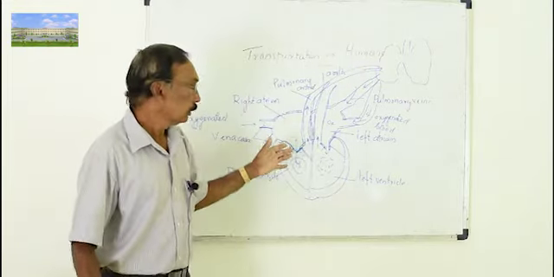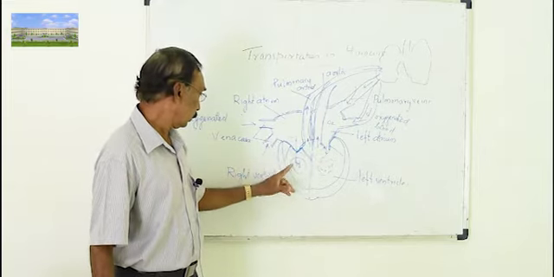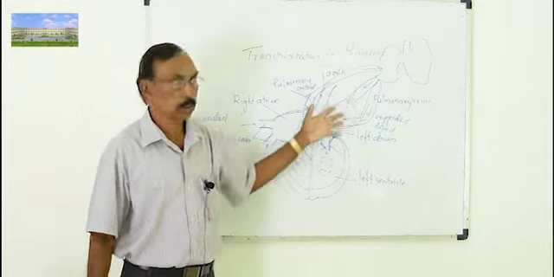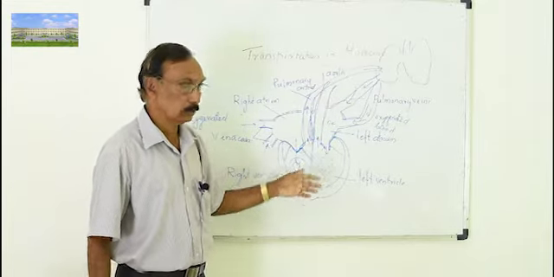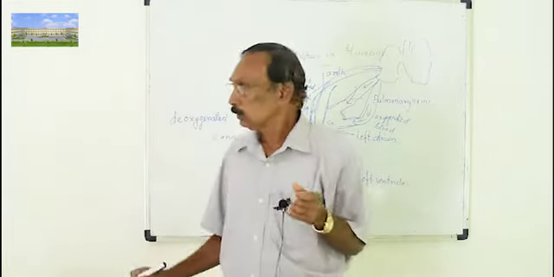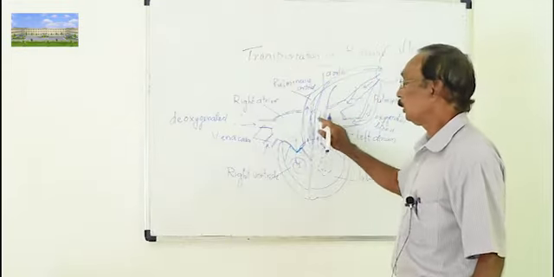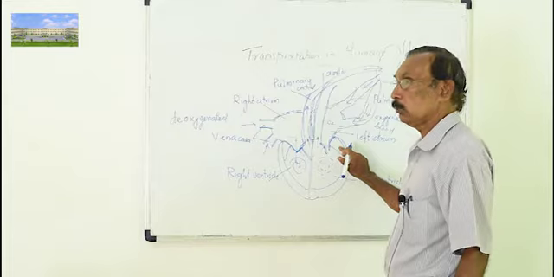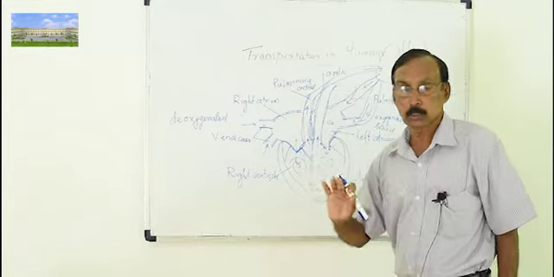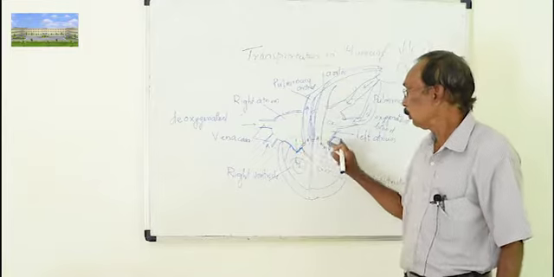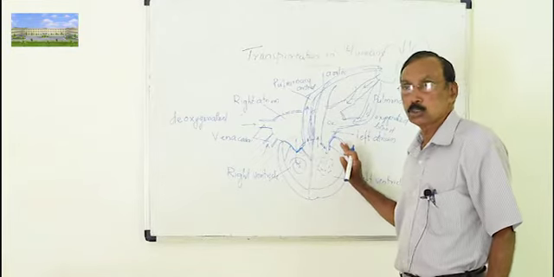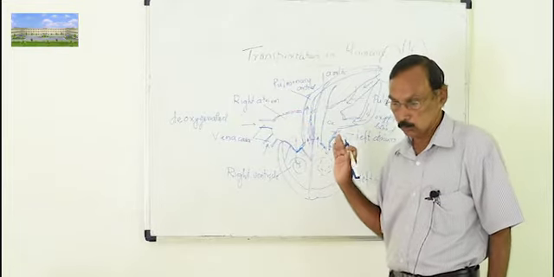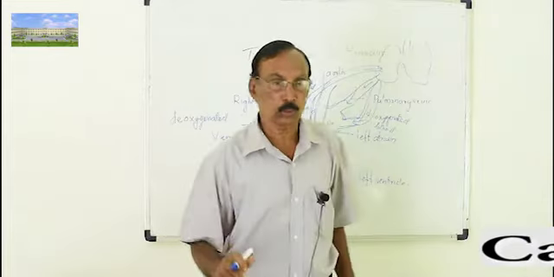Here, the right side of the heart is having deoxygenated blood, and the left side is having oxygenated blood because it is coming from the lungs. So actually there is no mixing of oxygenated blood and deoxygenated blood in the human body, and in higher animals like mammals and birds. Right side is for deoxygenated blood, left side is for oxygenated. There is no mixing. So you can see two circulations are there.